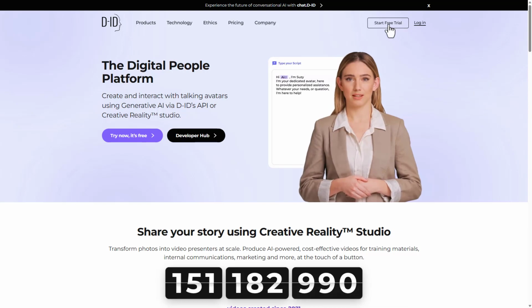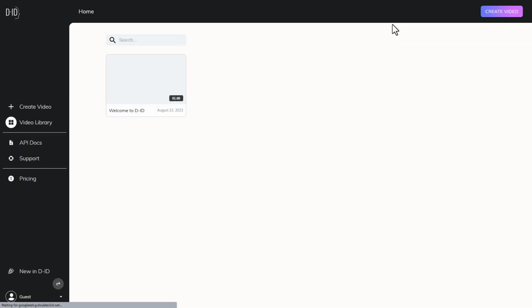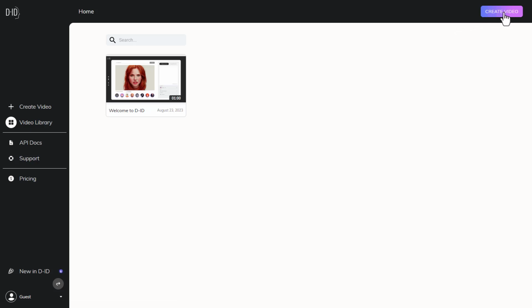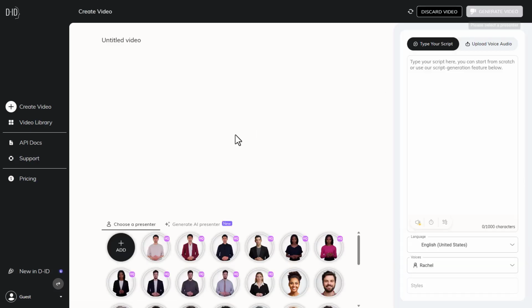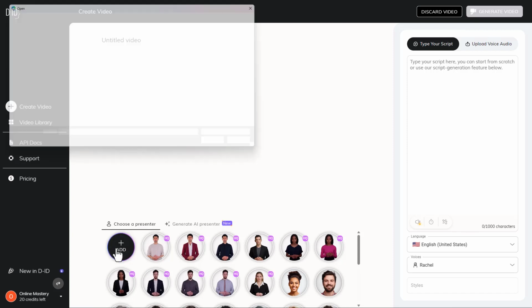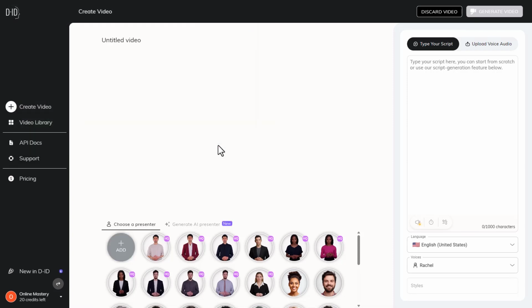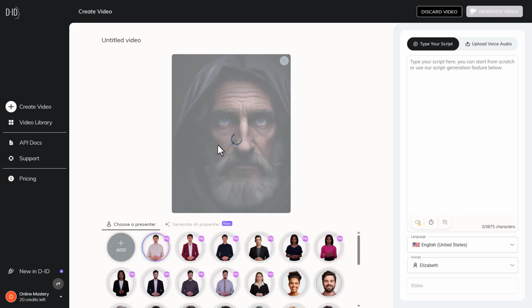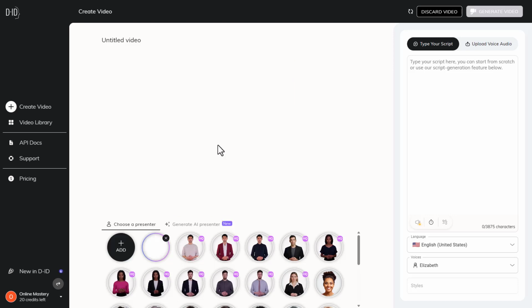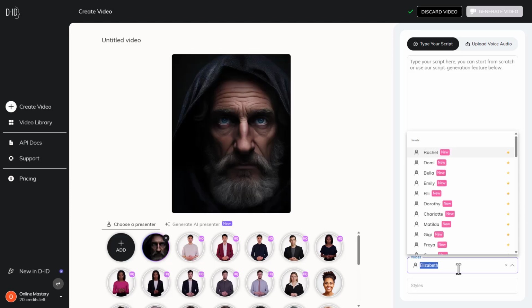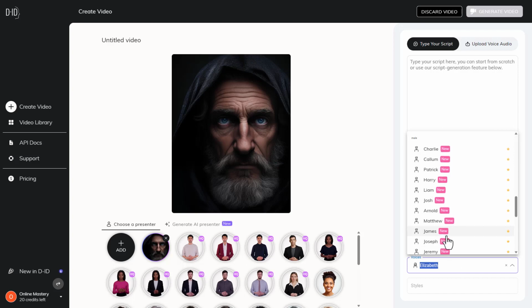Step 4. Animating the avatar and adding voiceover with DID. With your visual avatar and voiceover ready, it's time to bring them together in a captivating animation. Head over to DID, click on Create Video and upload the avatar you crafted in Leonardo.ai. Once uploaded, you'll have options to animate the avatar. Choose animations that align with the wisdom and serenity of your character, ensuring the movements are subtle and reflective.